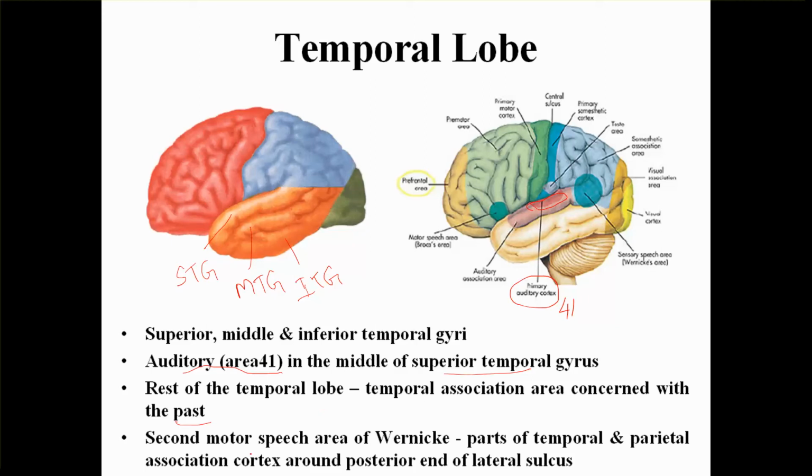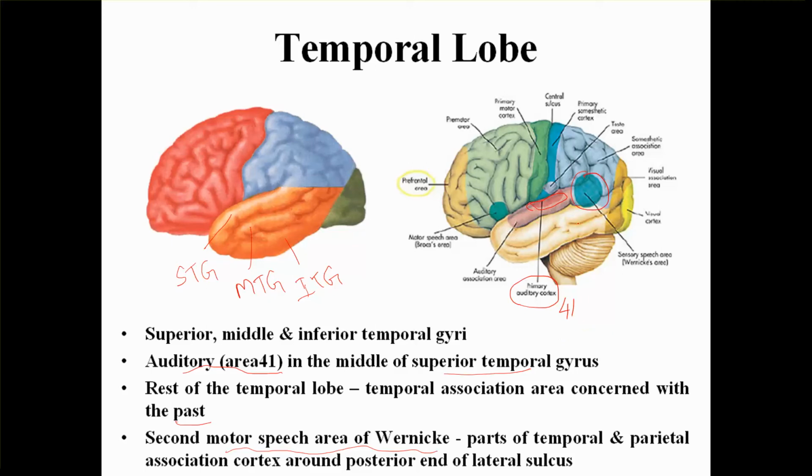Another important area which you should know is the second speech area. It's not motor, it is called the sensory speech area. How to identify it?